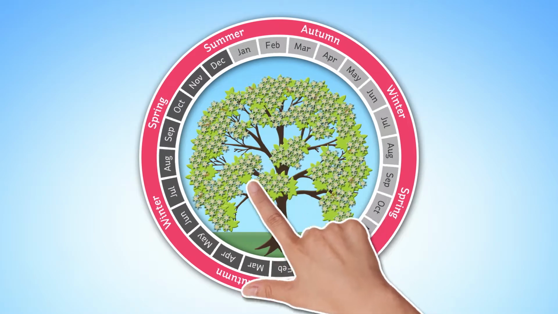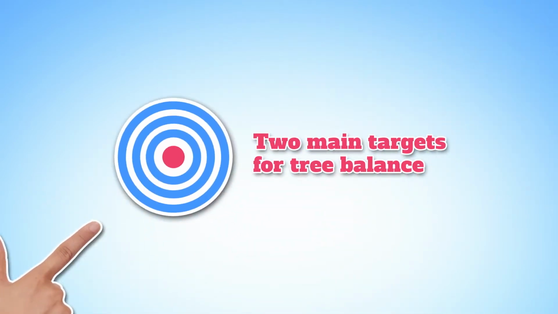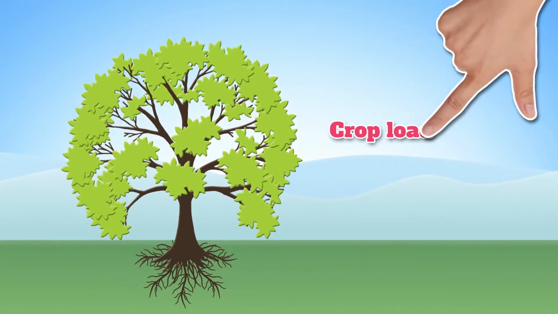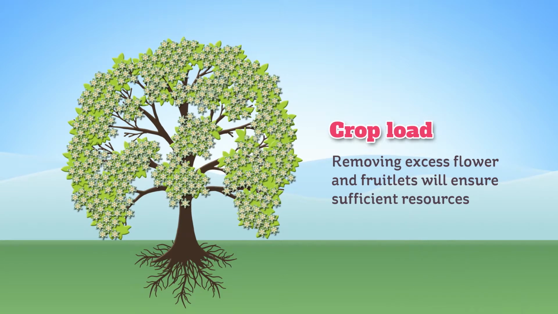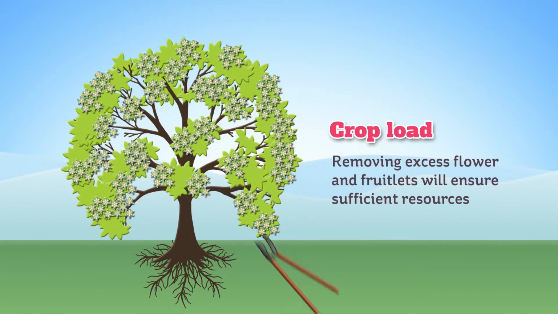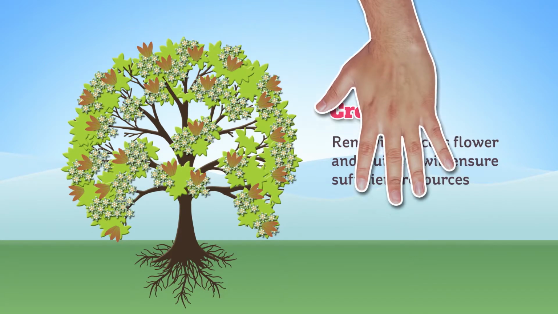Irregular bearing will persist until something disrupts it. There are 2 main targets for management practices to address the balance of a tree. The first is crop load. Removing excess flower or fruitlets before carbohydrate reserves are depleted will ensure spring flush develops well and there is sufficient resource accumulated during winter to support flowering the following spring.